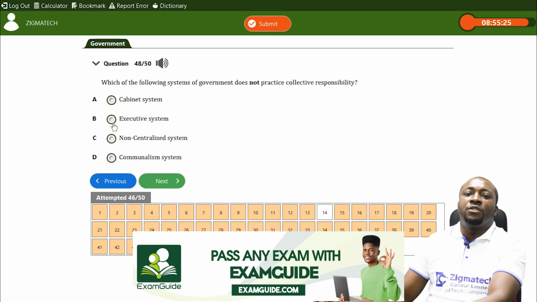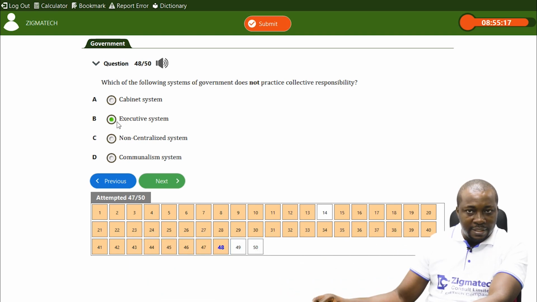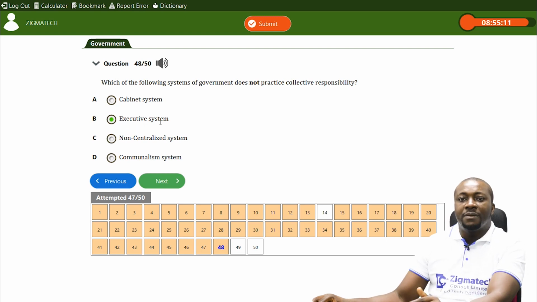Rather, where it is not practiced, where you can see individual responsibility, is the executive system. That is the presidential system. That is where the president is the executive president. You see individual responsibility rather than collective responsibility. So the option is the executive system. This executive system represents the presidential system of government.